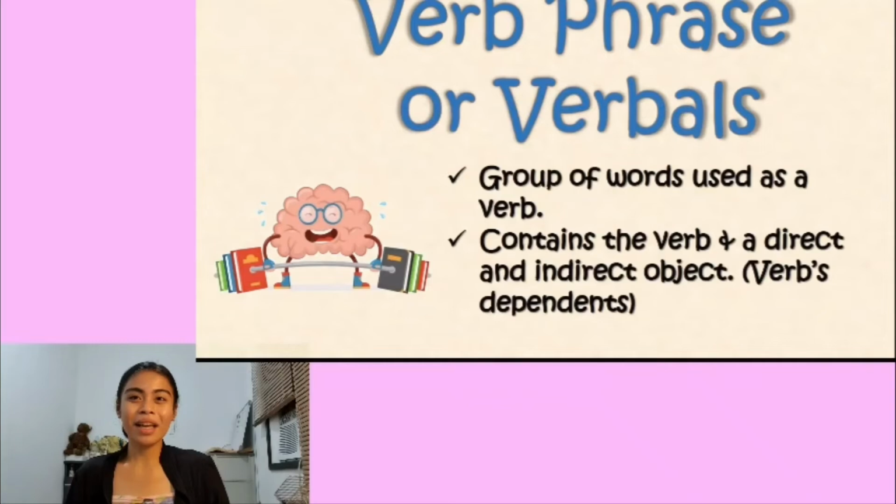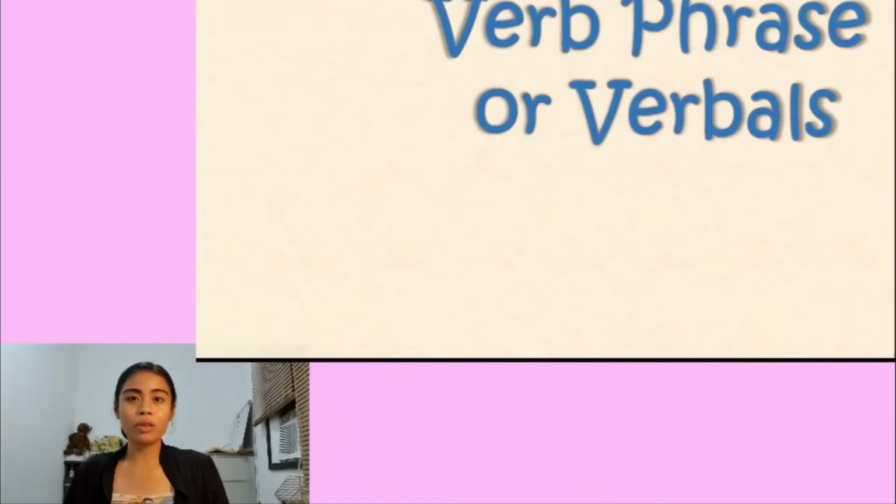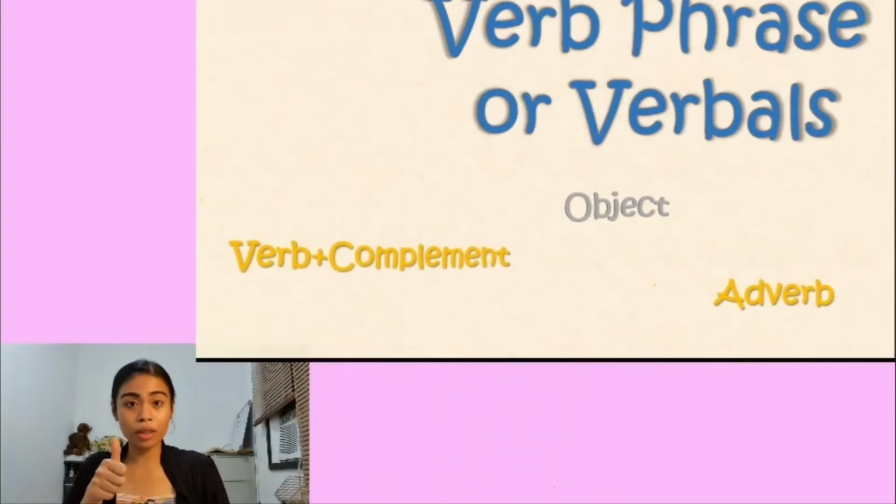Alright. A verb phrase is a group of words that is used as a verb. And simply, it contains the verb's dependents. As you all remember, these are the direct or indirect objects. Verb phrases or verbals may include, first of course, the object, verb plus complement, and adverb. And please remember that.